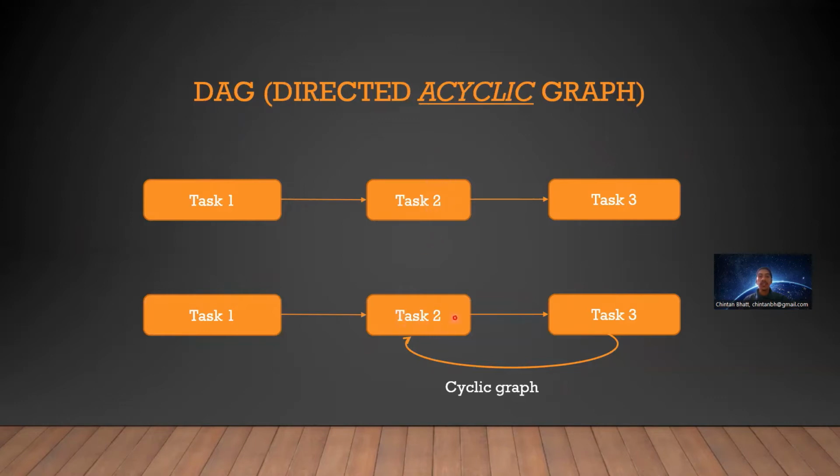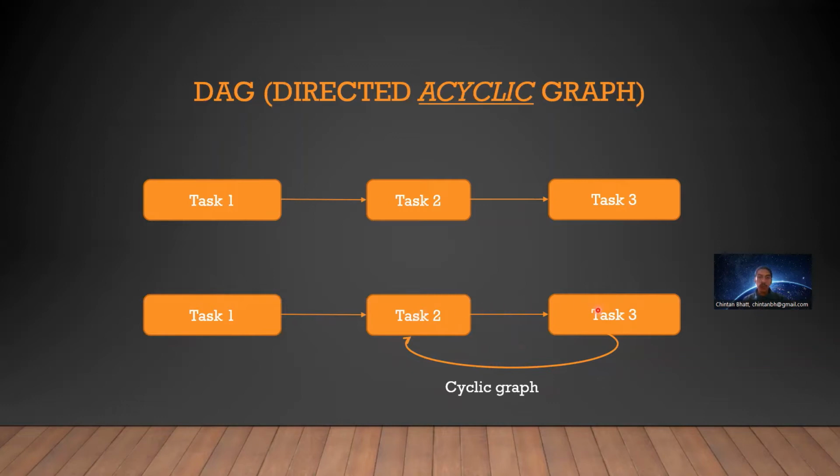Here, when will task 2 start? After completing task 1, oh, there is an edge as well. There is another directed edge after task 3. So task 2 will start only after task 1 gets completed and task 3 gets completed. How will task 3 get completed here? So this indicates circular dependency.